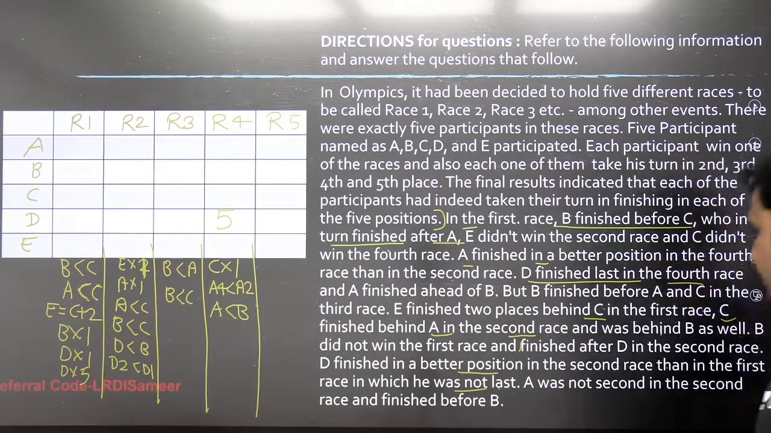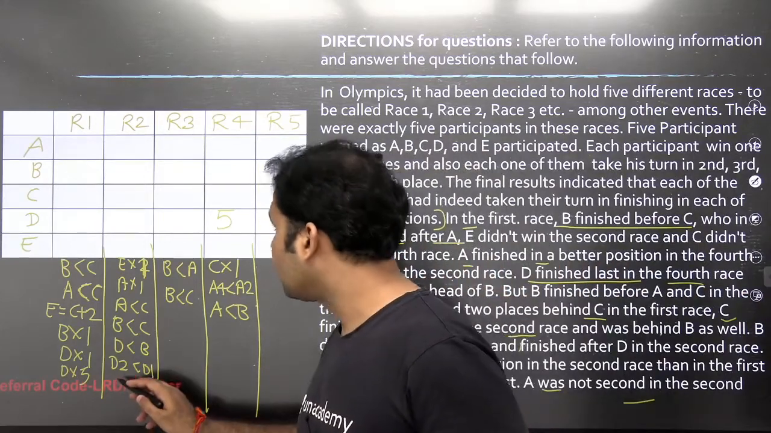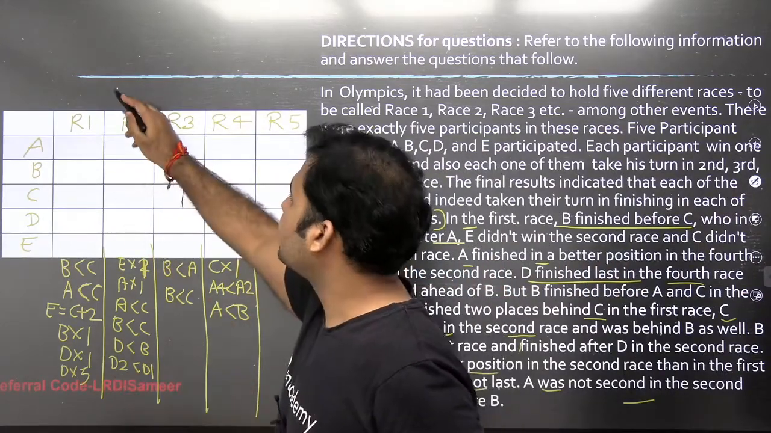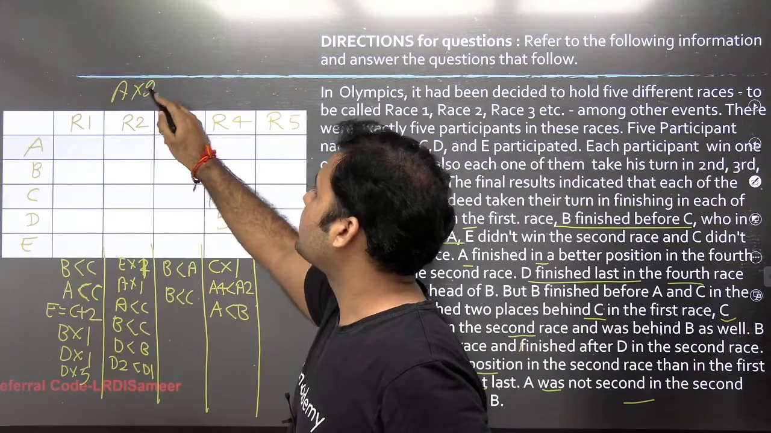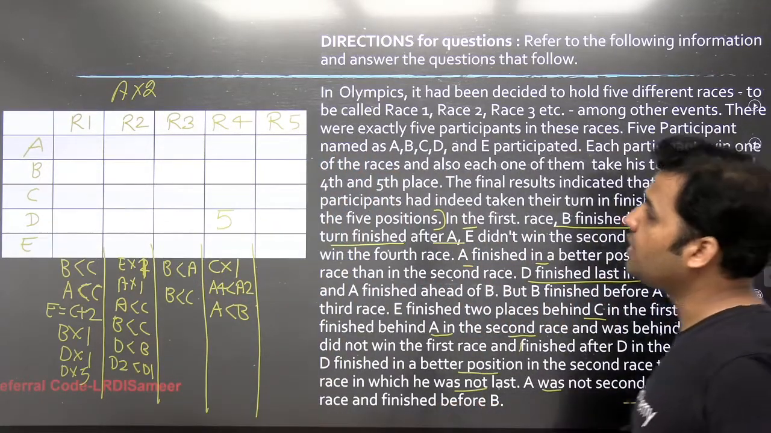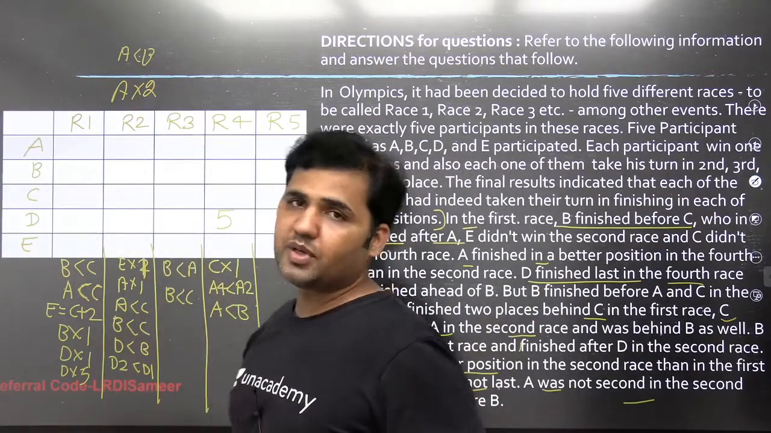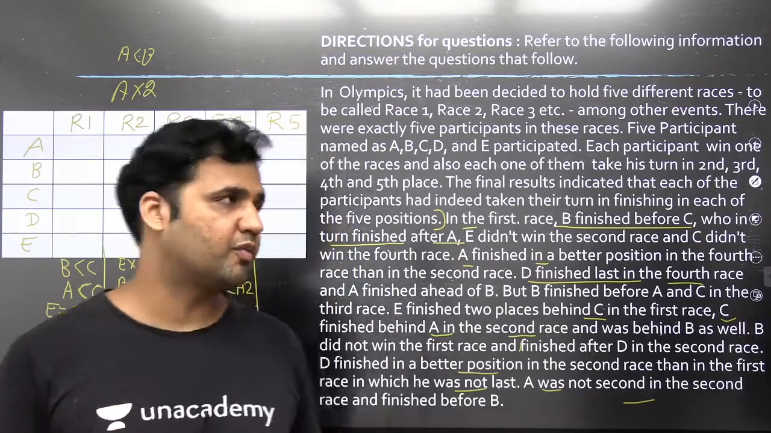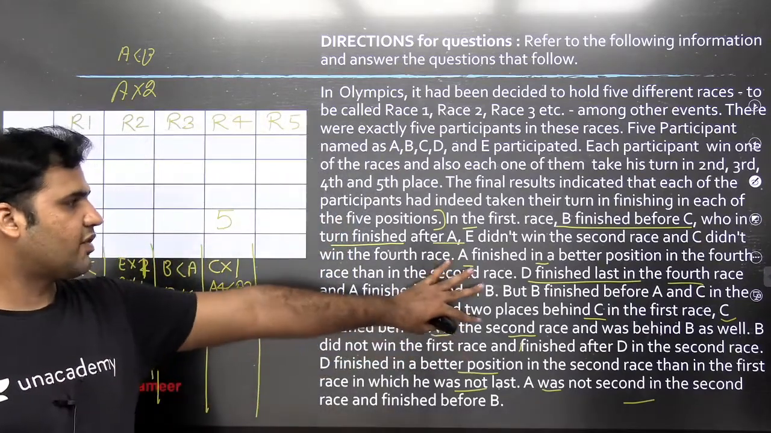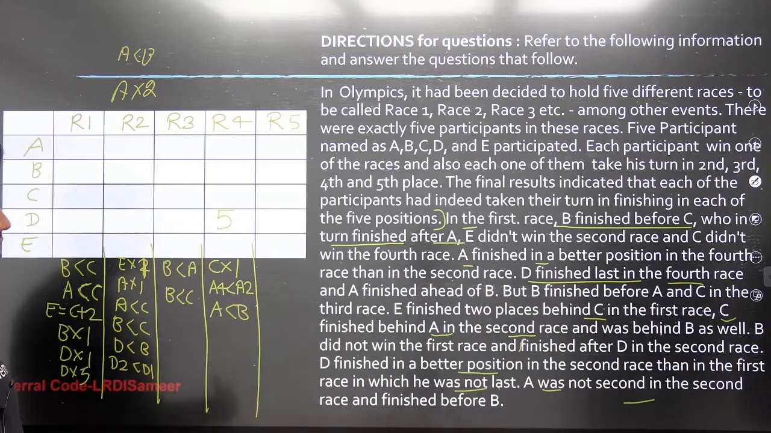This is also given. Now A was not second in the second race and finished before B. In the second race, A is not second. The rank of A is lower than the rank of B. That means A is finishing the race before B. Now we have put every piece of information that has been written over here in symbolic form. We have to now connect everything.